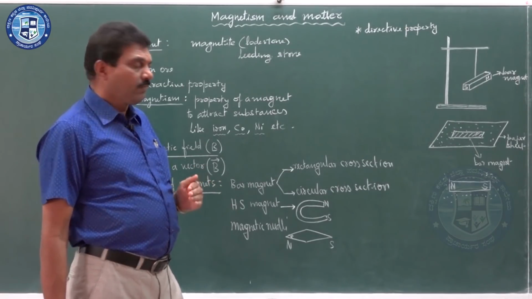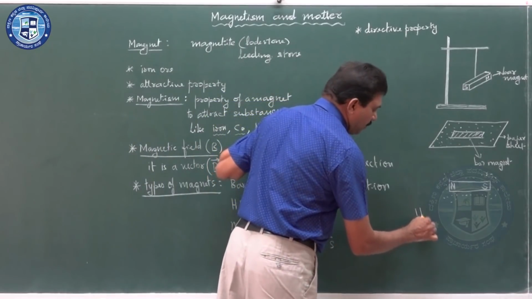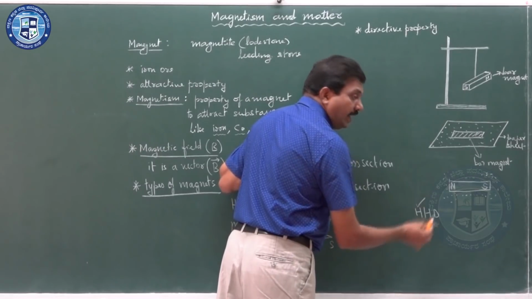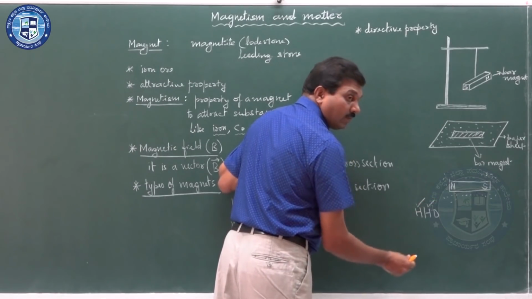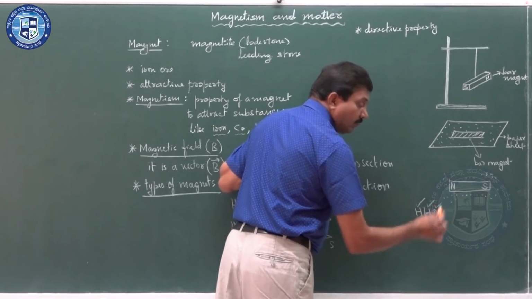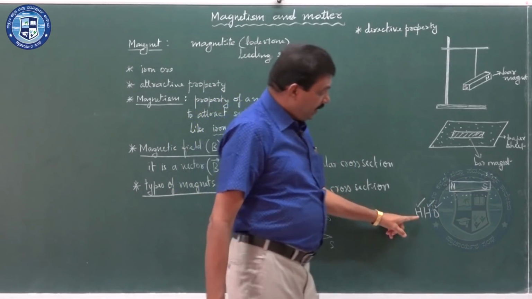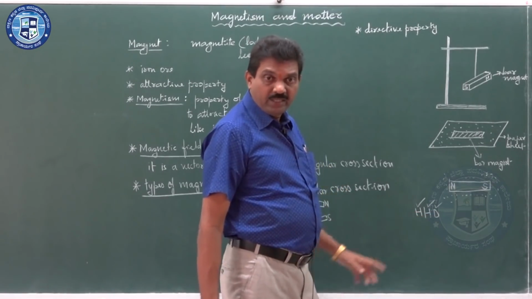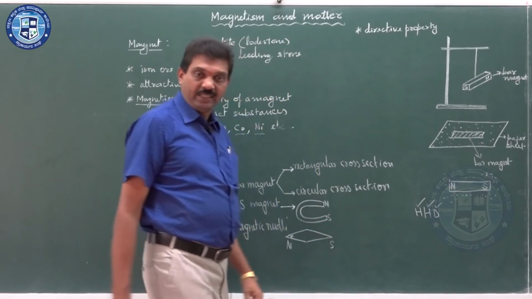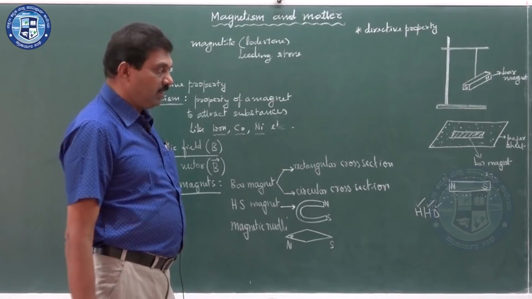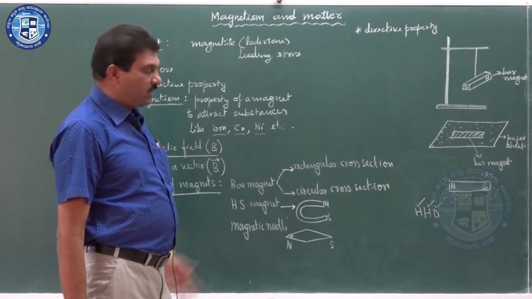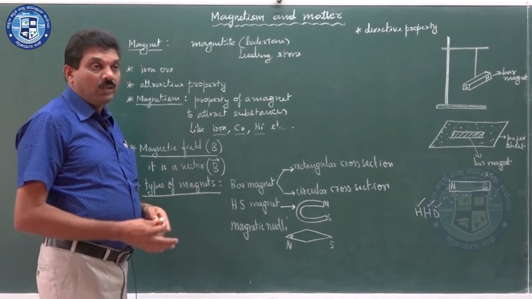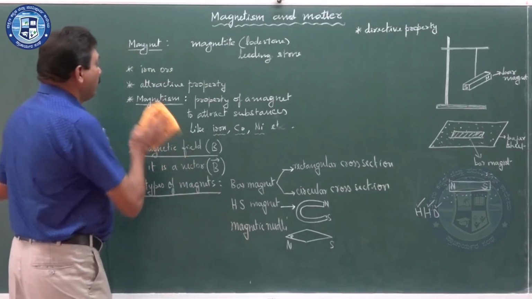How to demagnetize? For demagnetization, we have a method called HHD. HHD means heating, hammering, or dropping a magnet. By these methods, you can demagnetize. But in most processes, demagnetization is not a big matter here. We are always interested in magnetization. Okay.